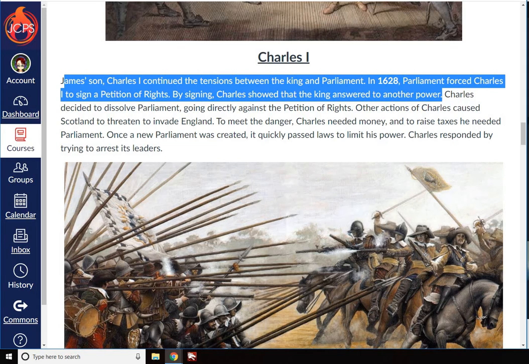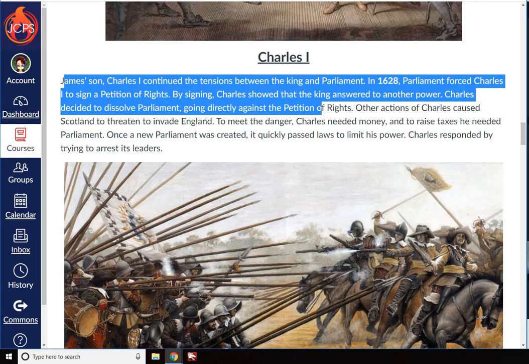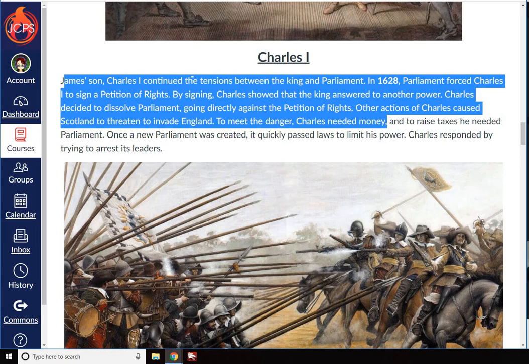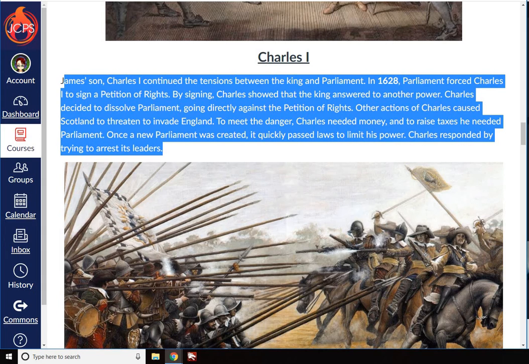So because of that, Charles decided to dissolve Parliament, going directly against the Petition of Right. Other actions of Charles caused Scotland to threaten to invade England. To meet the danger, Charles needed money, and to raise taxes, he needed Parliament. Once a new Parliament was created, it quickly passed laws to limit his power. Charles responded by trying to arrest its leaders.